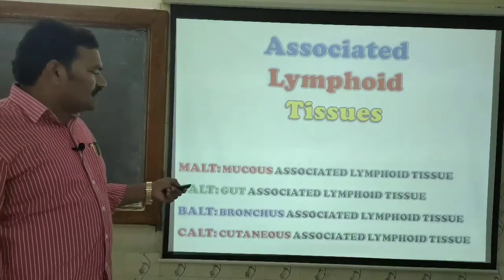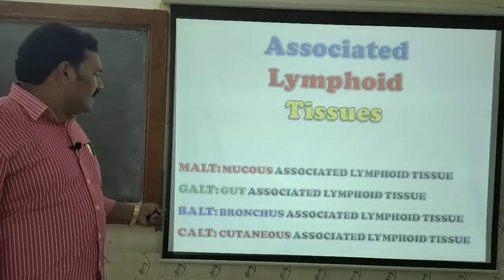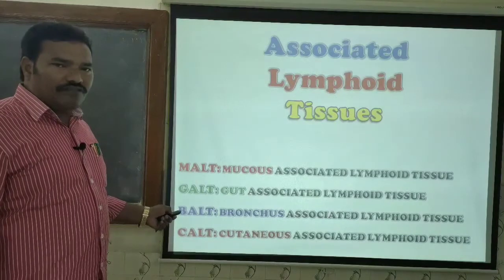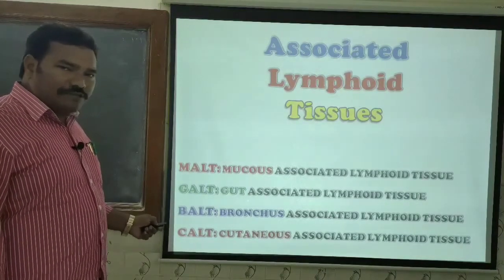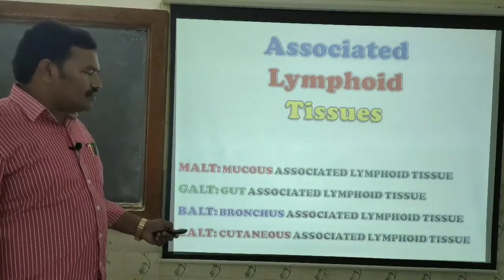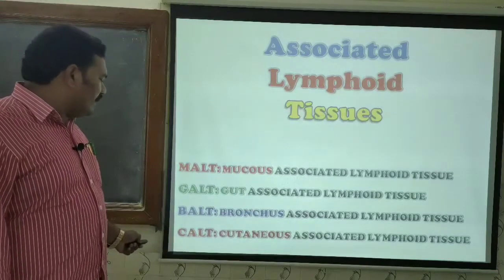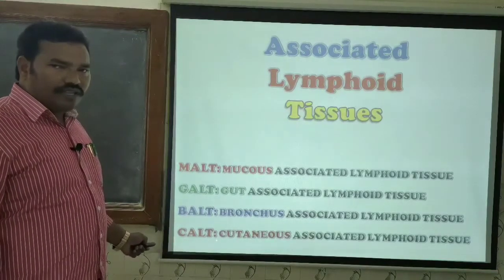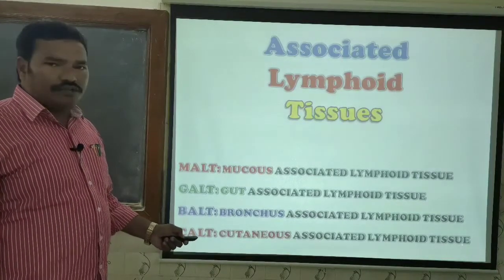If it is associated with the alimentary canal, then that is called the GALT, gut associated lymphoid tissue. If it is associated with the respiratory system, that is the BALT, bronchus associated lymphoid tissue. If it is associated with the skin, that is called cutaneous associated lymphoid tissue.